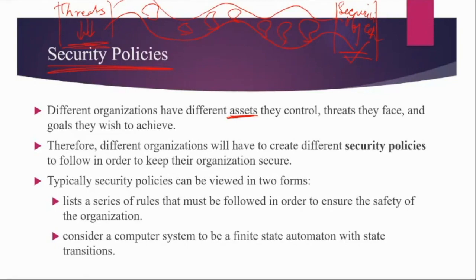So each and every organization has different assets they are controlling, and because they have different assets, there are different threats that they are going to face. Not all the threats are applicable to all organizations, right? And at the same time, there are different goals they wish to achieve. Somebody would like to achieve, let's say, data privacy as the most important thing.